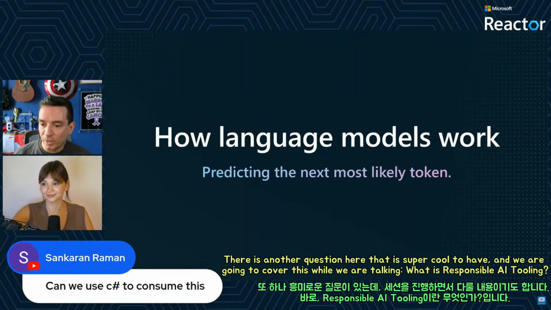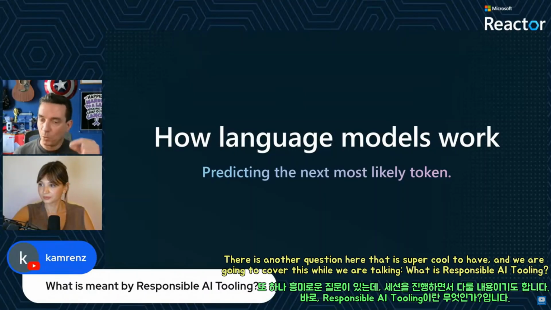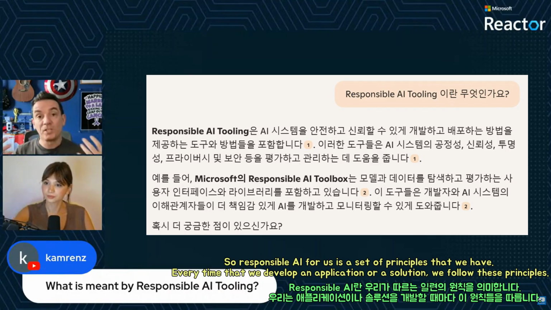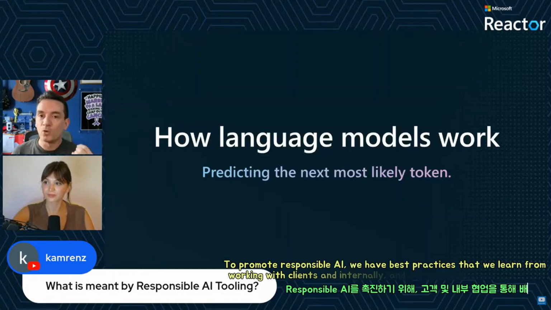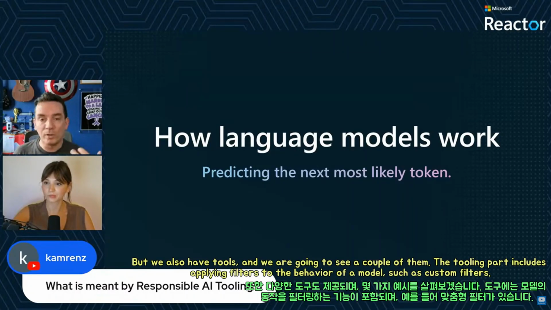There is another question here that is super cool to have, and we are going to cover this while we are talking: what is responsible AI tooling? Responsible AI for us is a set of principles that we follow every time we build an application or a solution. I never remember all of them, but we talk about fairness, transparency, and more. In order to promote this, we have best practices, which are what we learn when working with clients or internally, and we share them with everyone. But we also have tools, and we are going to see a couple of them.